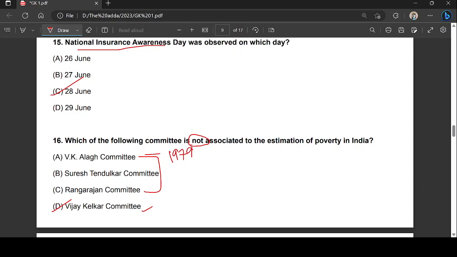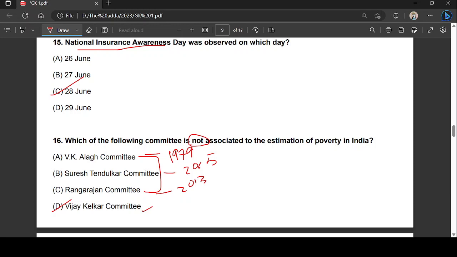There is the Suresh Tendulkar committee in 2005. Remember this, guys. And the C Rangarajan committee in 2013. These committees suggested the poverty line for poverty estimation in India. So the Kelkar committee is not related to the estimation of poverty in India.